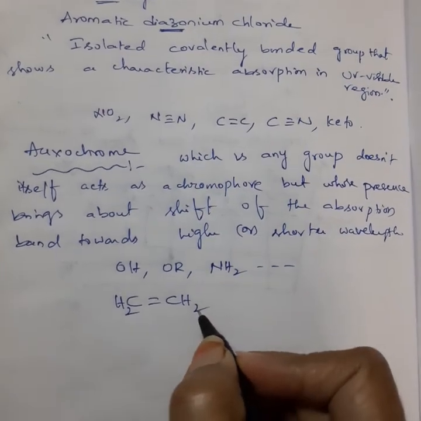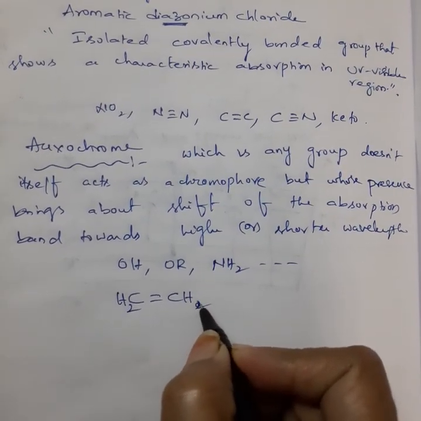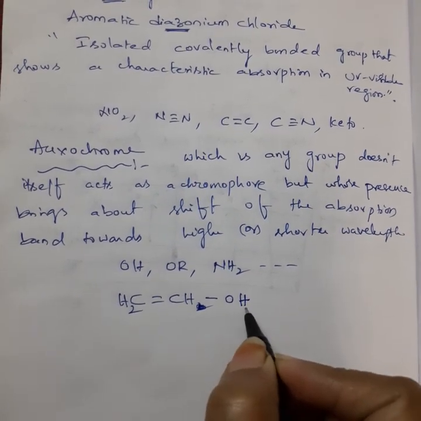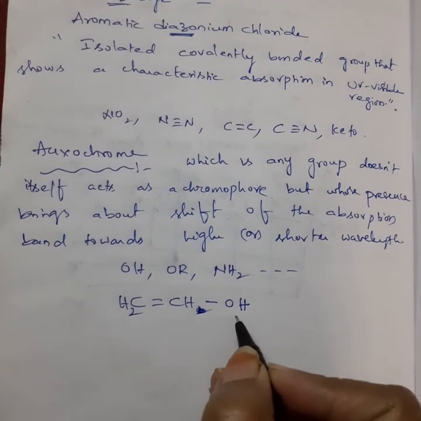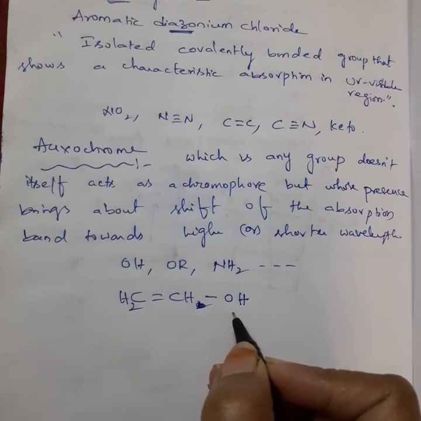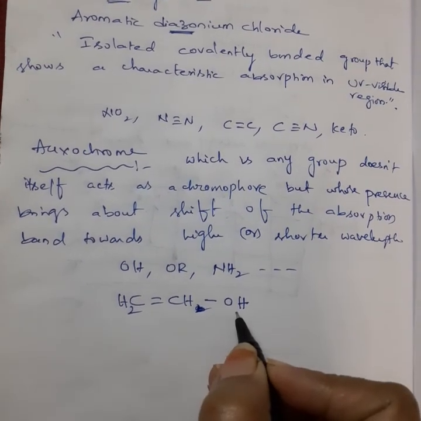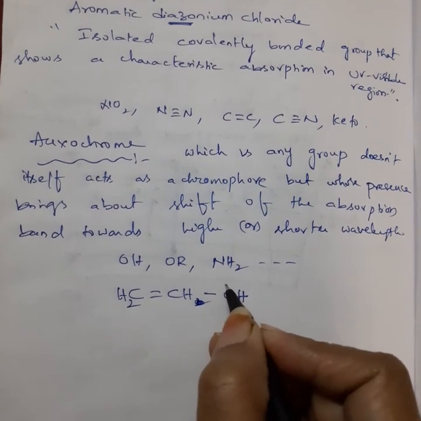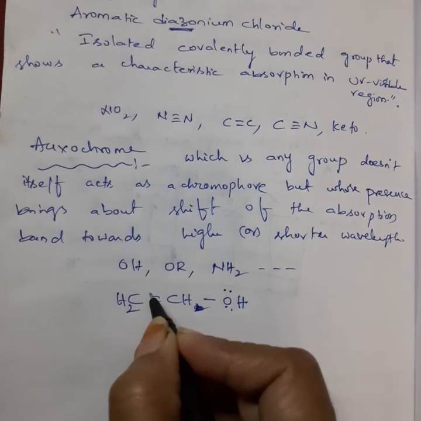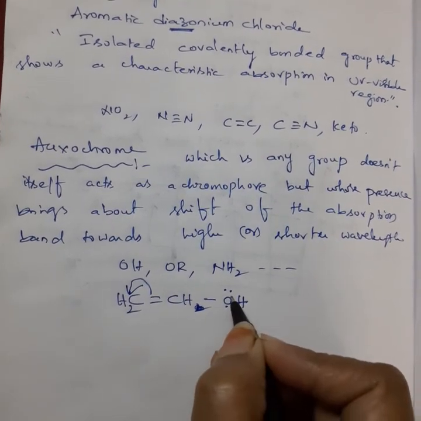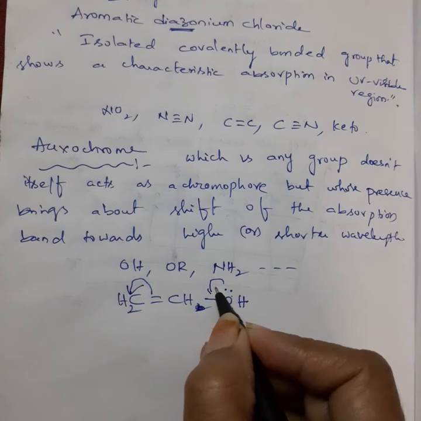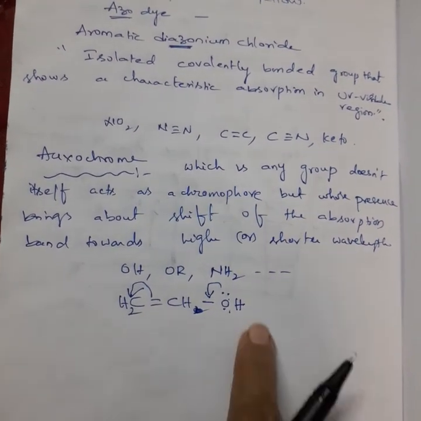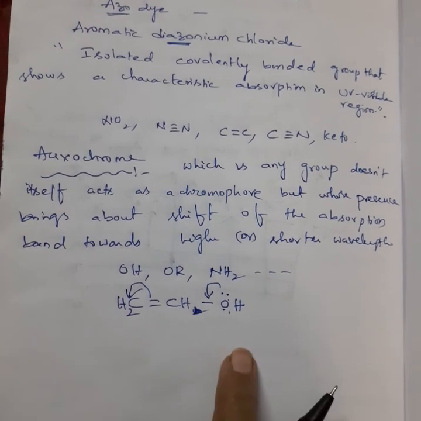But when one hydrogen is replaced with OH, it becomes vinyl alcohol. Now in this vinyl alcohol, some resonance is possible because when the bonded electrons are shifted here, automatically this oxygen will give electrons to this one. Means here the delocalization of pi electrons is taking place.